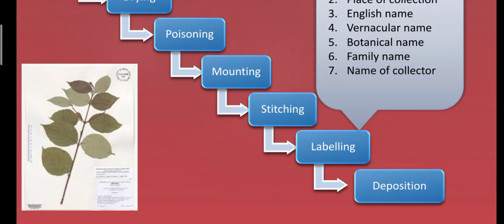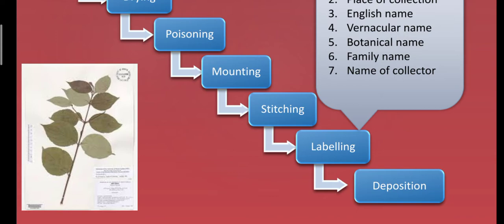Stitching is done by pins or by pasting glue behind, and then we perform labeling. After stitching we will put a label, and that is known as labeling, and labeling is done on the right hand side lower corner.